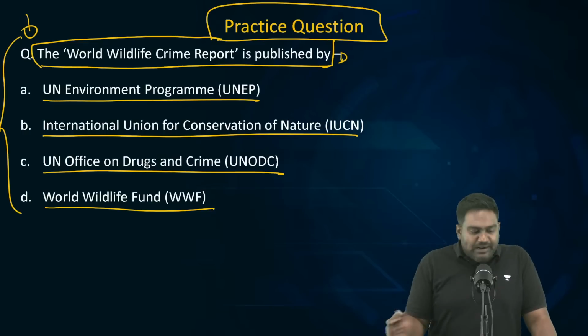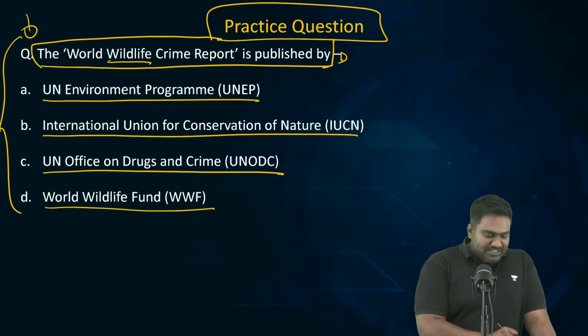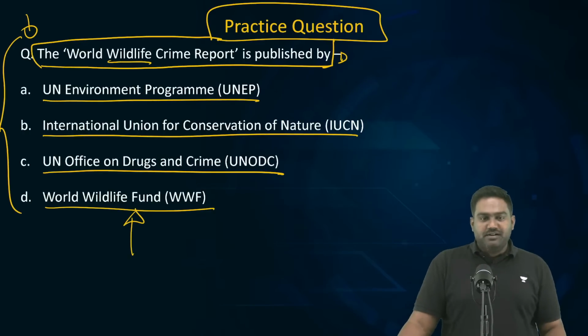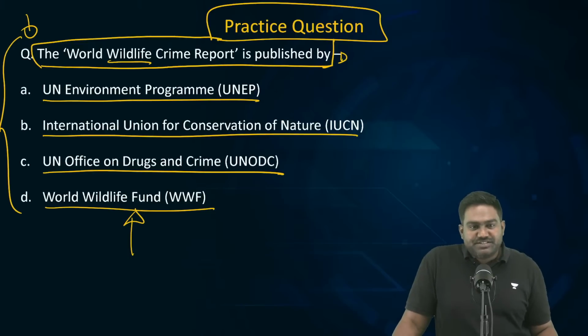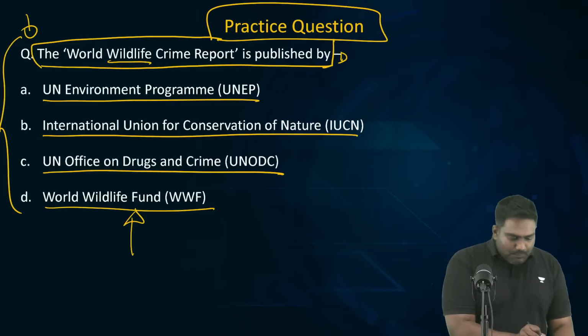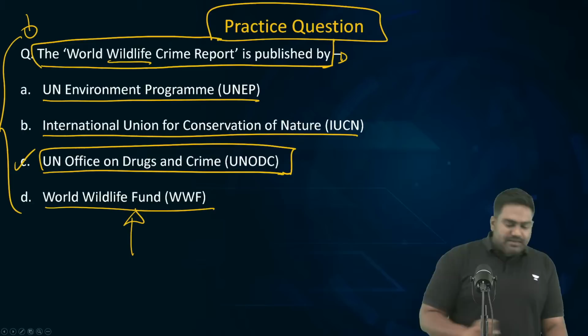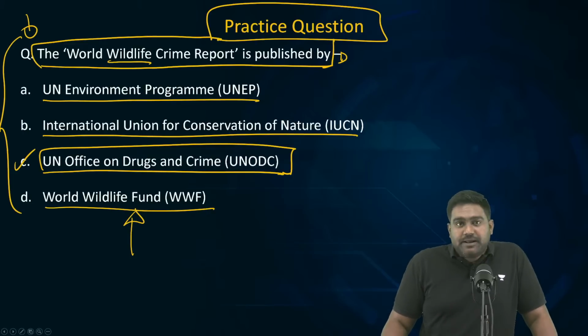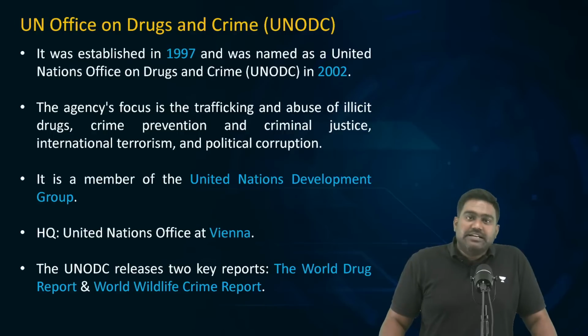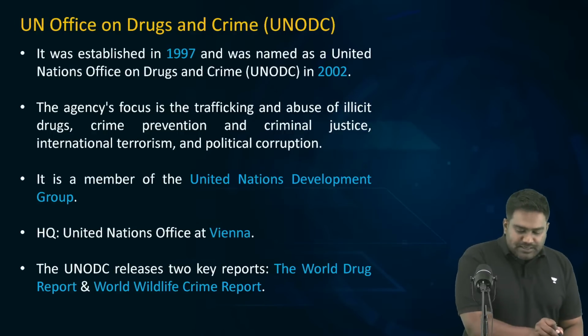Just because there is wildlife, don't assume it is published by World Wildlife Fund. Don't make such random guesses, right? Okay, I'll give you the right answer. It is published by the UNODC, the UN Office on Drugs and Crime. It's not published by UNEP, IUCN, or WWF.